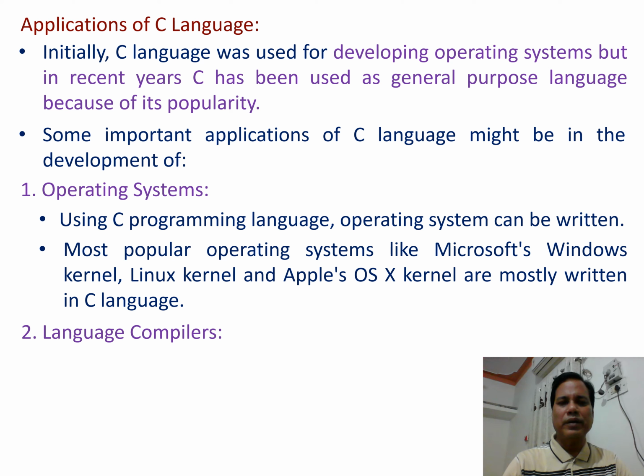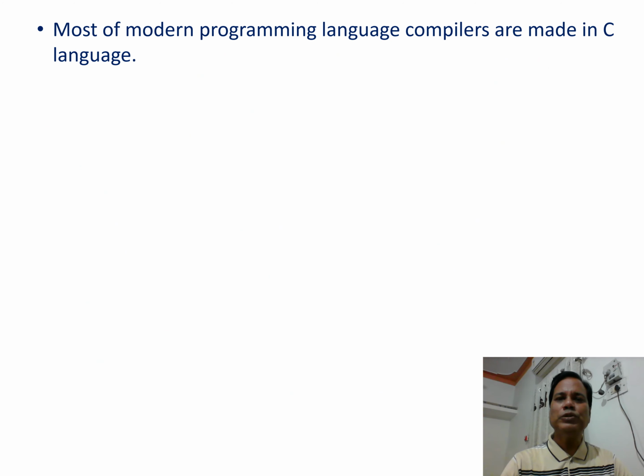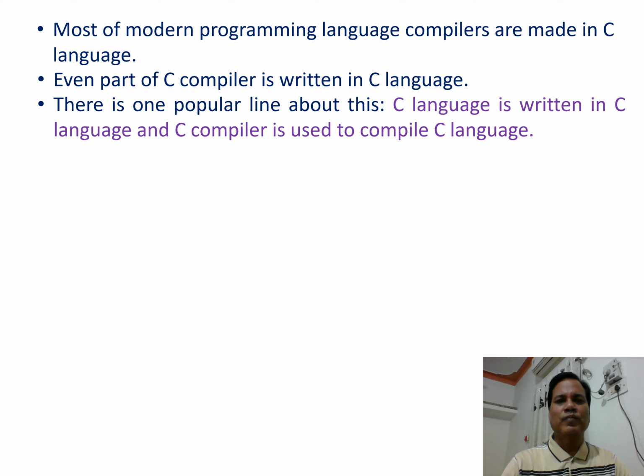Second, language compilers. Compilers are computer programs which are used to translate high-level language to machine language. Most modern programming language compilers are made in C language. Even part of the C compiler is written in C language. There is one popular line about this: C language is written in C language and the C compiler is used to compile C language.